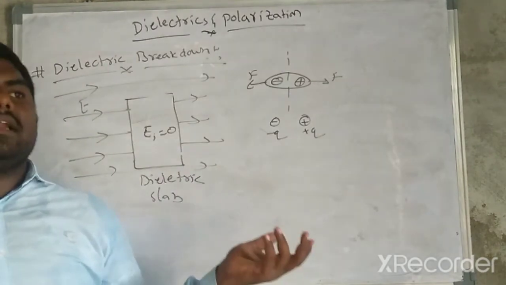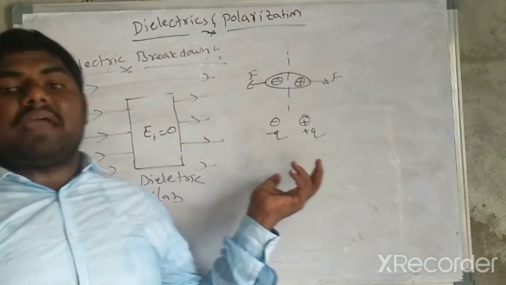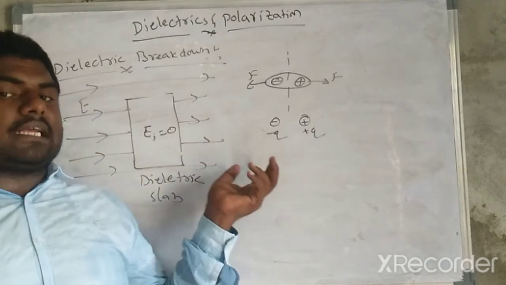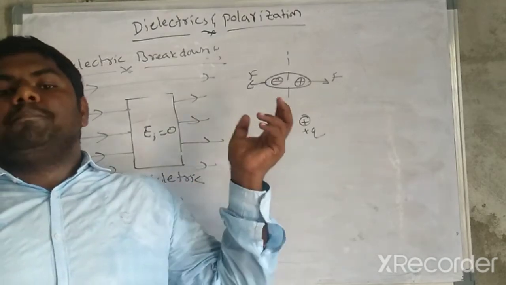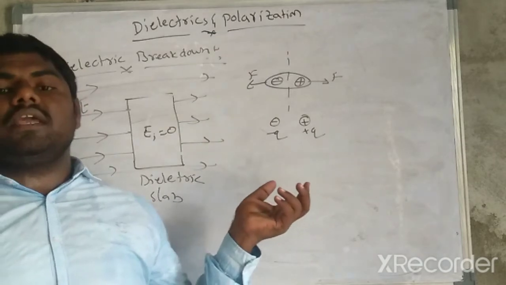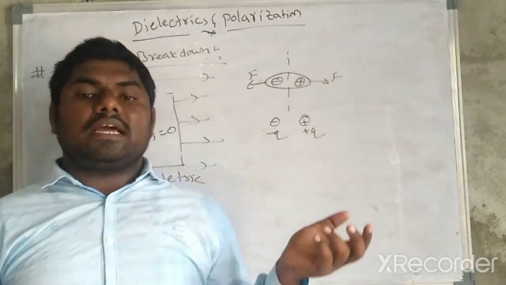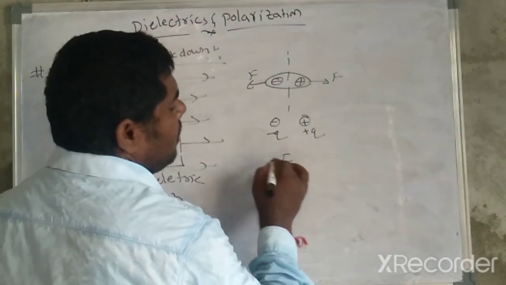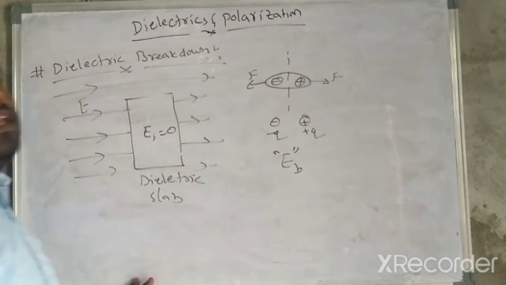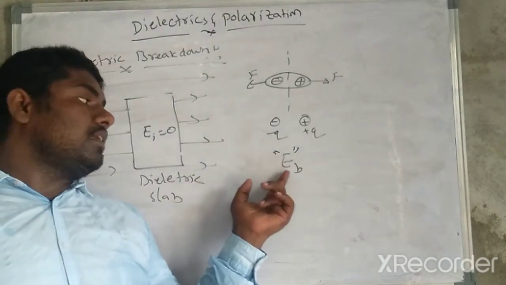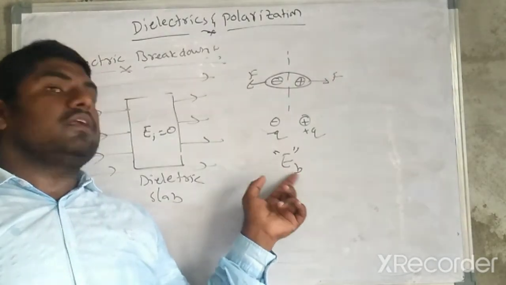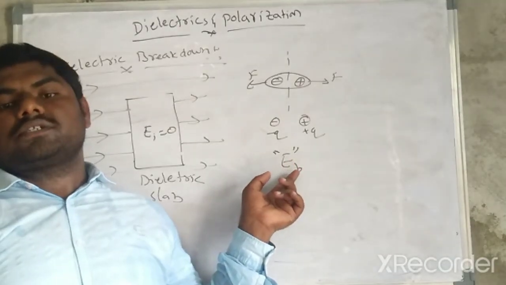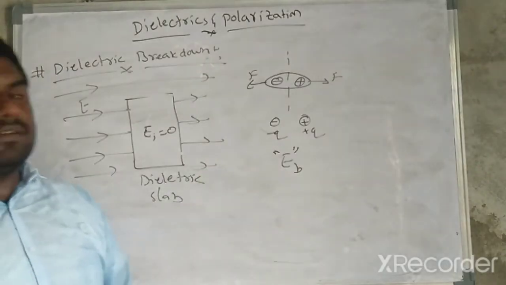This maximum electric field is called the electric strength, or the breakdown strength of the dielectric medium. This electric strength is denoted by E_B, where E_B is nothing but the electric breakdown field, the dielectric strength.